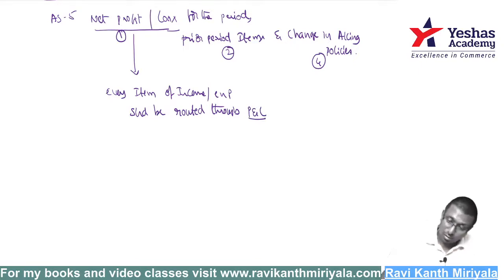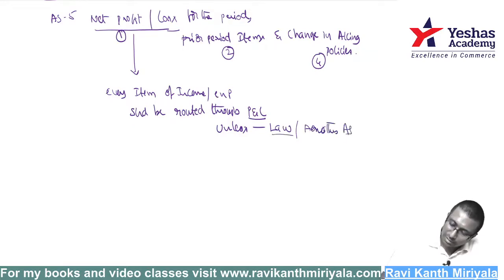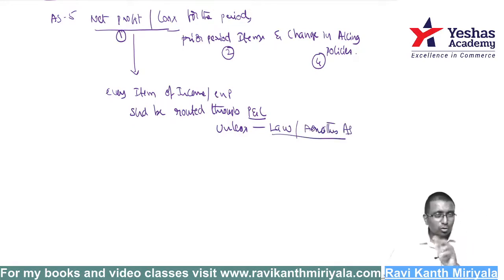Unless it is a requirement of law, or unless it is a requirement of any other accounting standard. What does that mean? If law says don't take it to P&L, then you shouldn't take it. Or if any other accounting standard says so, then don't take it. Otherwise, wherever profit, loss, income or expenditure is there, it has to be routed through P&L. That is the basic thing, unless there is specific information given by the law or accounting standard.